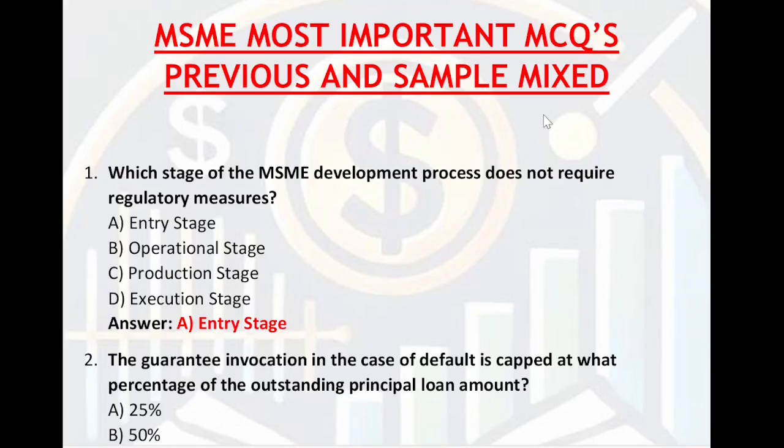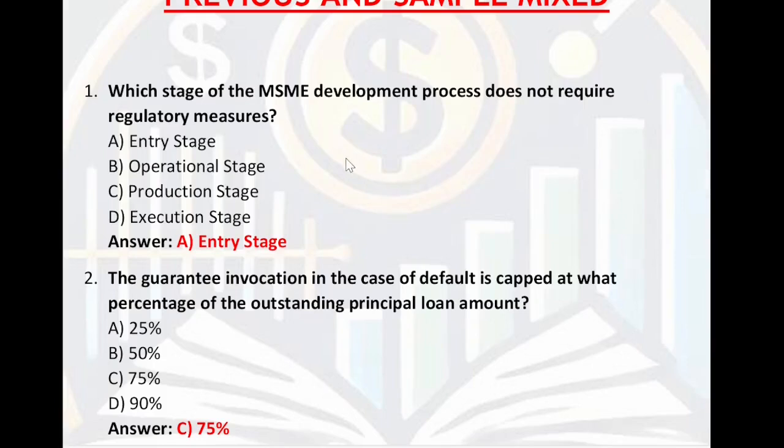Today we will discuss some important questions related to MSME IIBF certification. So start करते हैं. Which stage of MSME development process does not require regulatory measure? Entry stage, operational stage, production stage, execution stage. So the right answer is entry stage.